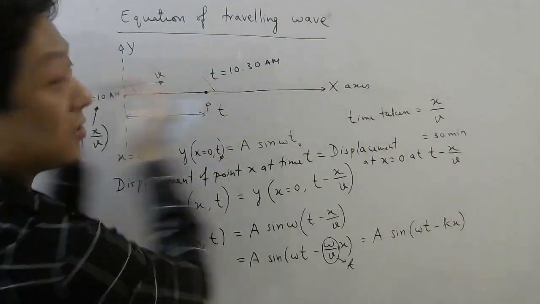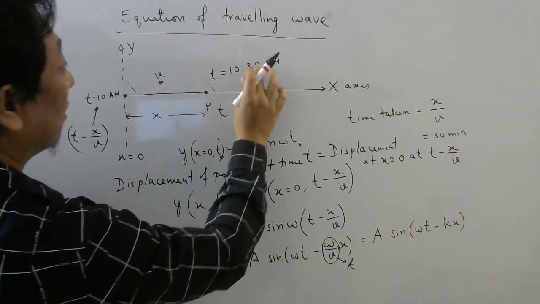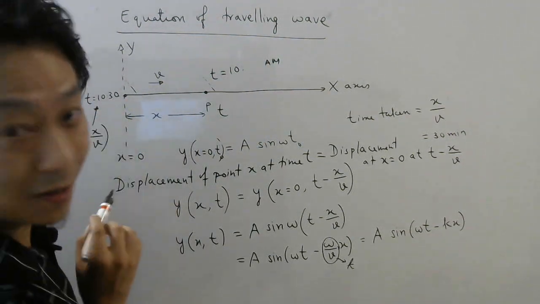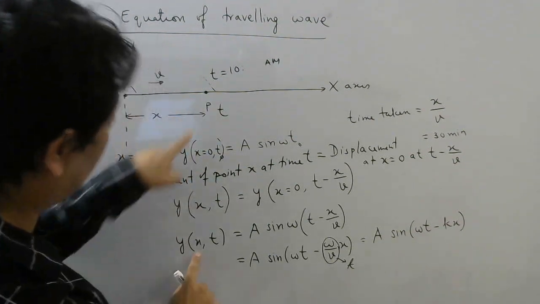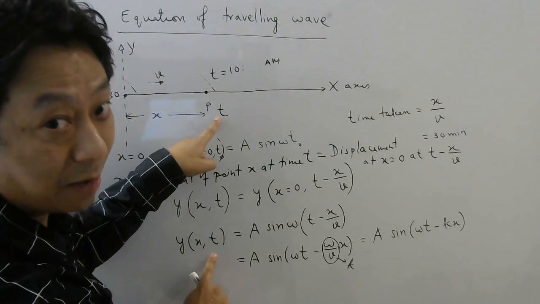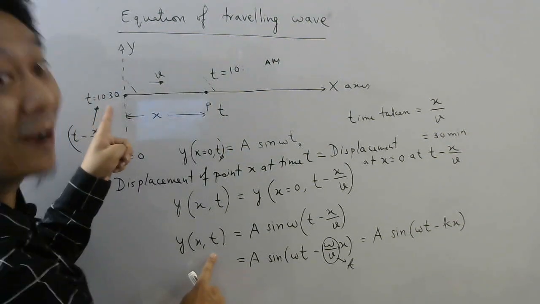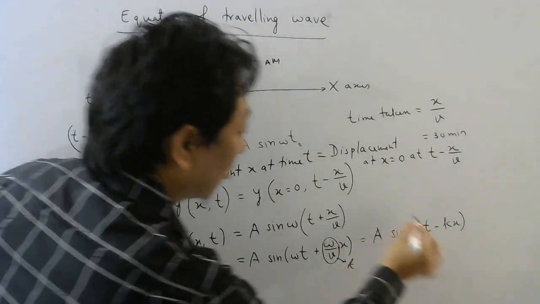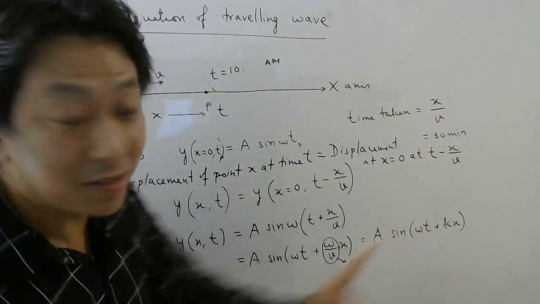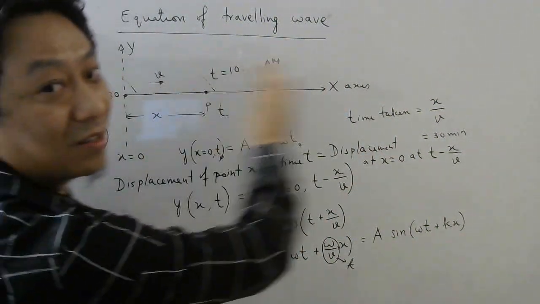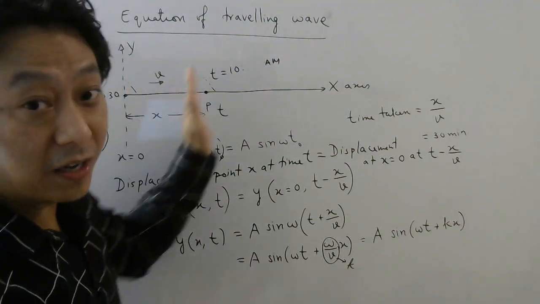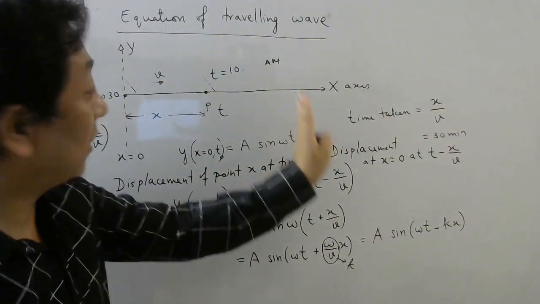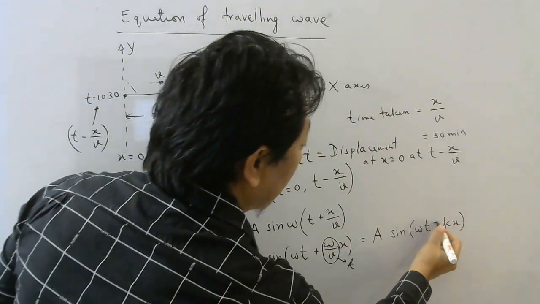What if the wave was coming this side? In that case, what will happen? If this happened at 10 o'clock, this will happen at 10:30, isn't it? So if you want to know the displacement at what position x, at what time t, then that will be created later here. At what time? 10:30, that is, it will be t plus x by v. So you have to put plus here. So when will you put plus? If the wave is traveling this way, not this way. Okay. So a wave traveling along the positive x-axis will have a minus sign, and a wave traveling along the negative x-axis will have a plus sign.